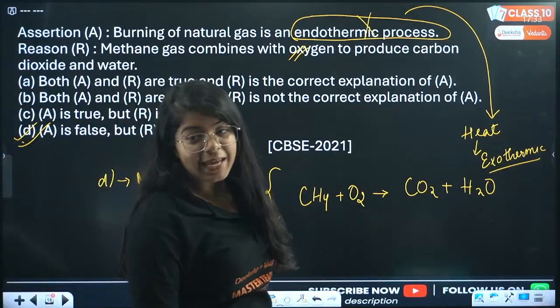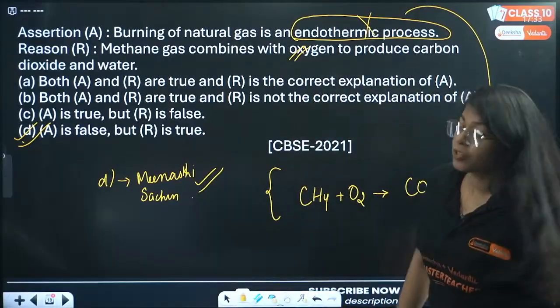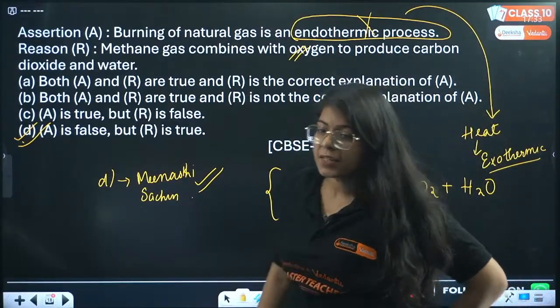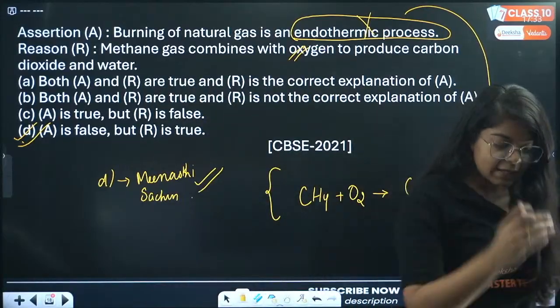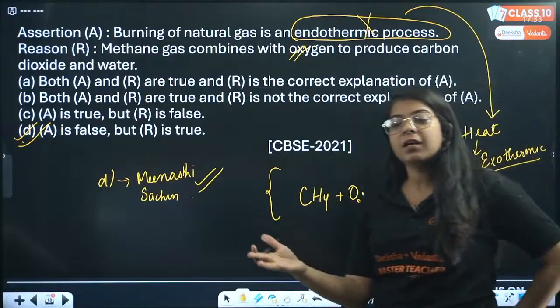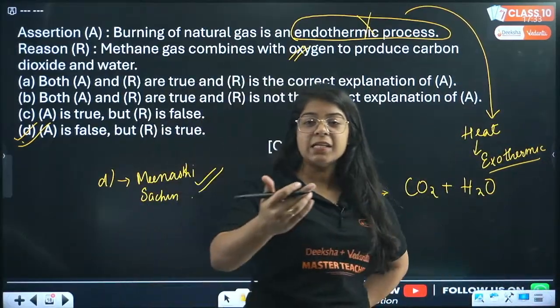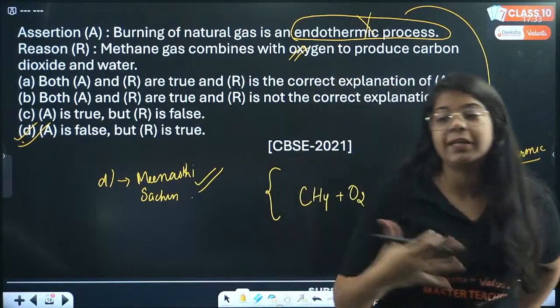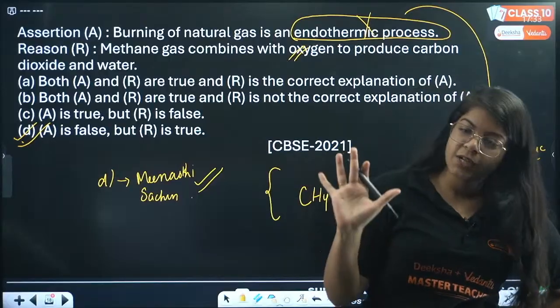Combination reaction. Success dose is saying A, both A and R are true and R is the correct explanation of A. That is not actually the correct answer, beta. Burning in general is an exothermic process, because normally heat is released, right? When heat is released, heat exits. It's an exothermic reaction. Understood, everyone?